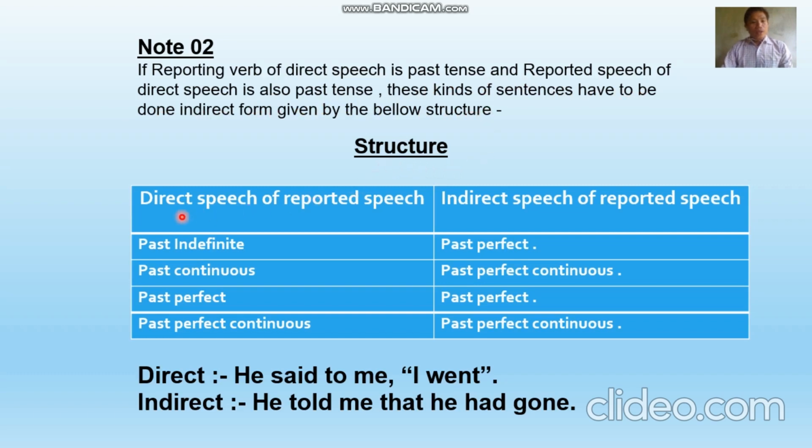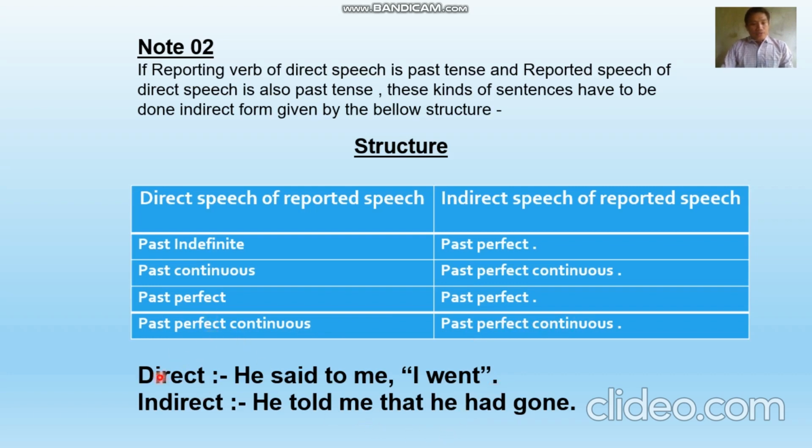So, on the left side, direct speech of reported speech, on the right side, indirect speech of reported speech. Being past indefinite, we have to use past perfect tense. Being past continuous tense, we have to use past perfect continuous tense. Being past perfect tense, we have to use past perfect tense. Being past perfect continuous tense, there will be no change. That means past perfect continuous tense will be